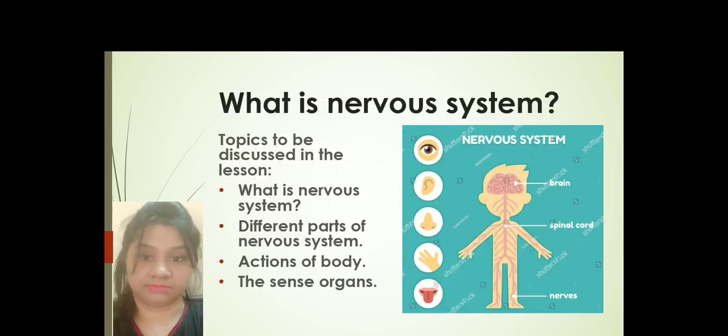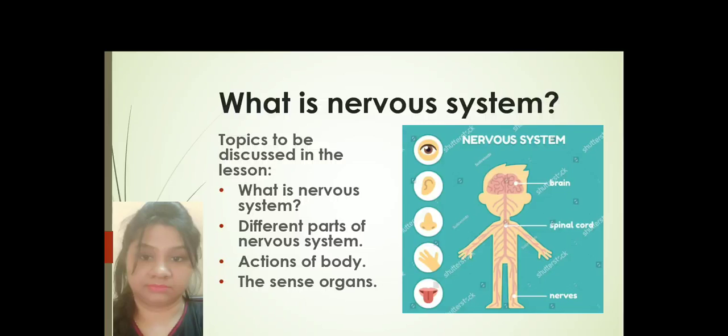Understand? Suppose I am feeling hungry. Inside the stomach there are nerves. They will carry the message to the brain. Understand? And the brain will tell us you are hungry, your stomach is empty, you should eat something. Understand? So who will do all those activities inside our body? The nervous system is a system which is responsible for all those things.